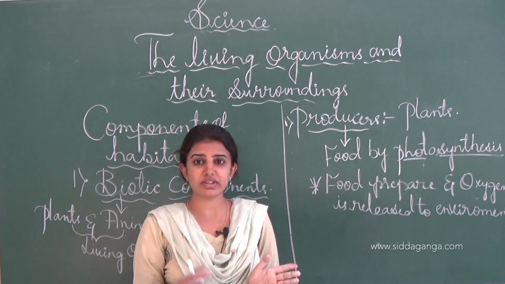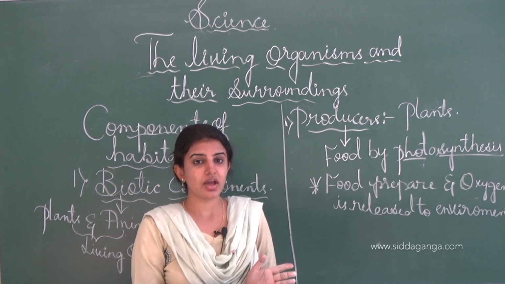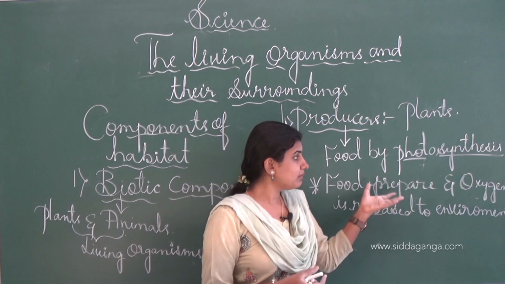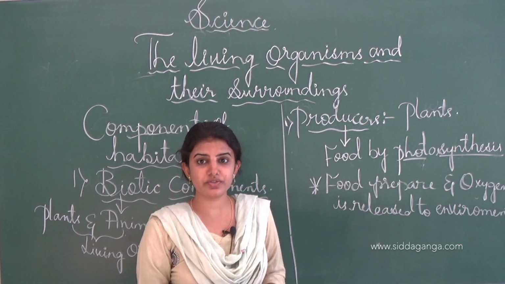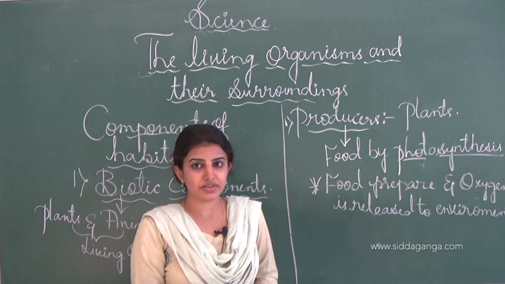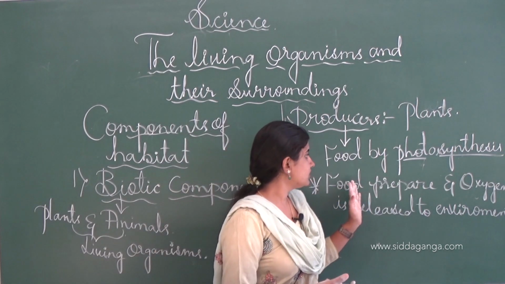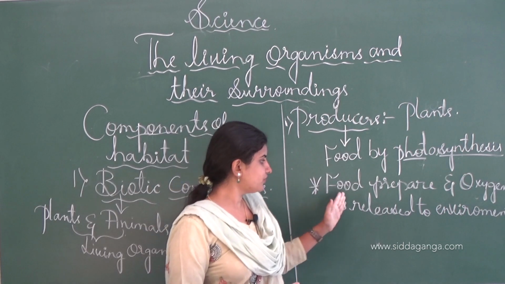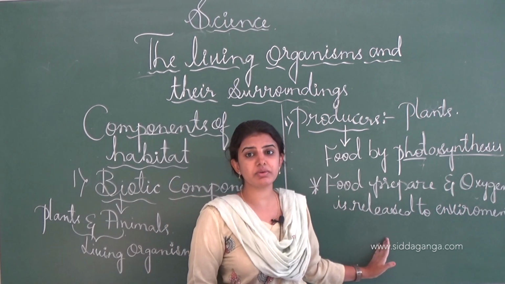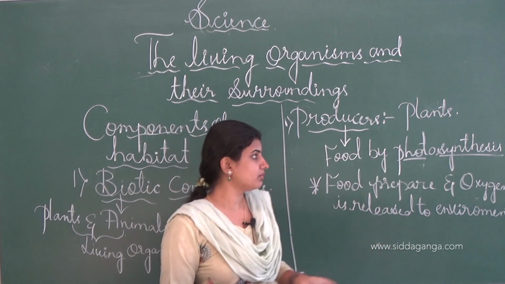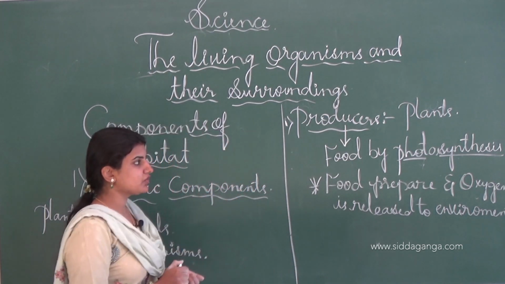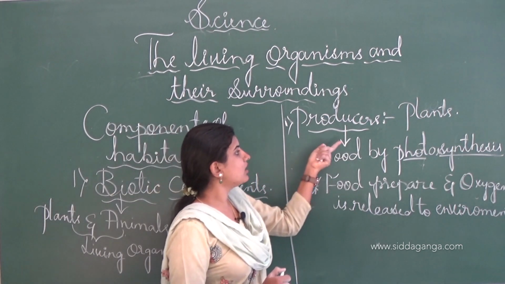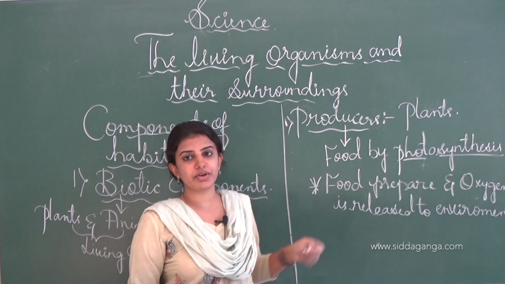Chlorophyll is usually present in the leaves of green plants, and by using the chlorophyll pigment as well as the sunlight from the sun, these producers produce the food, and oxygen is released to the environment. This is the definition of photosynthesis, and all the plants are also called producers.